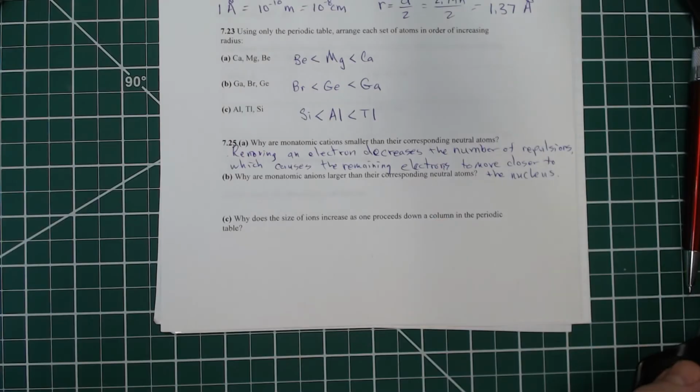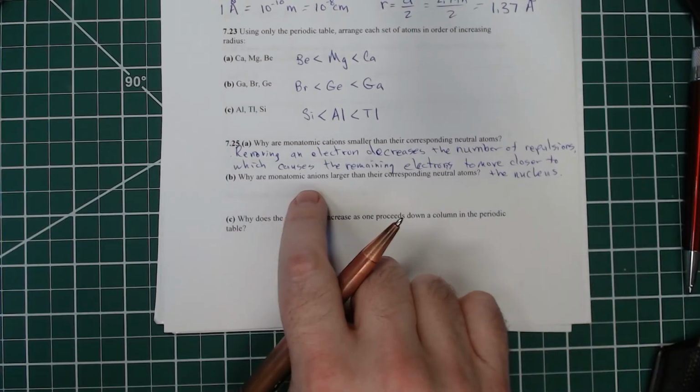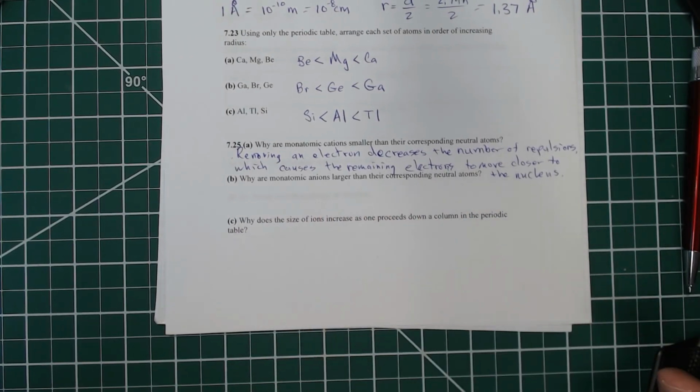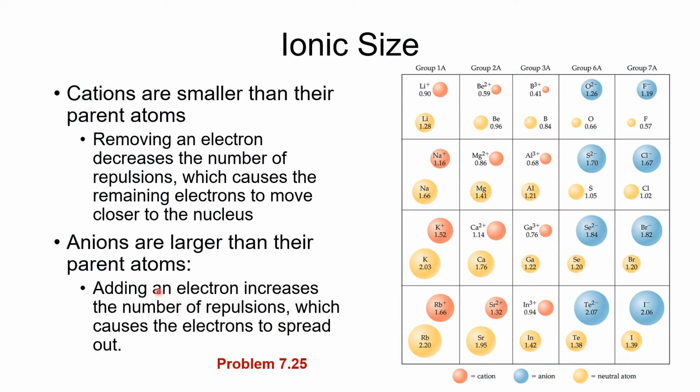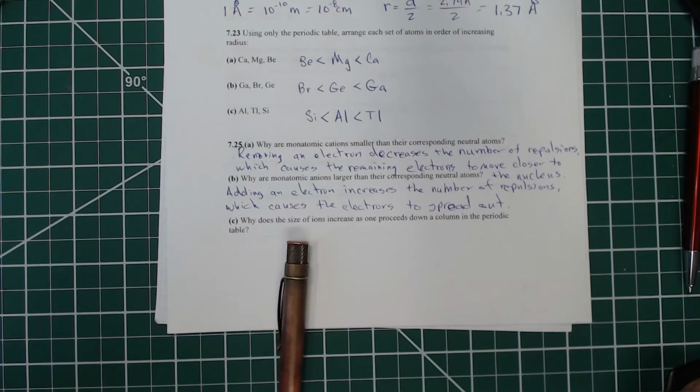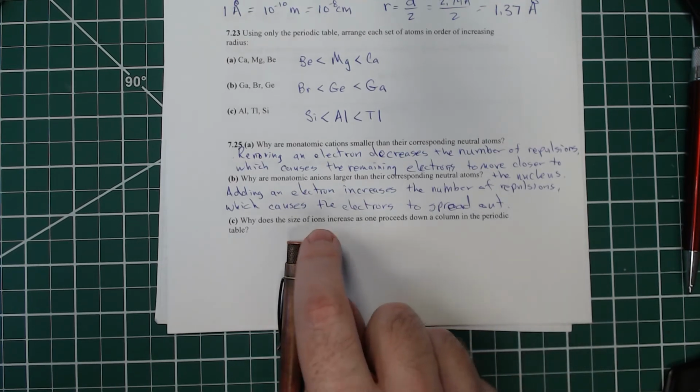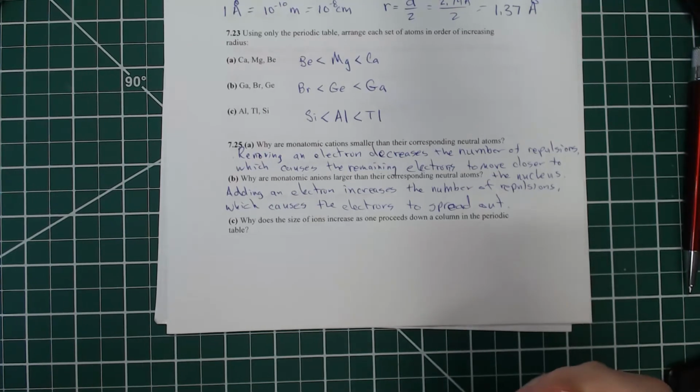On part B, you'll see why are monatomic anions larger than the corresponding neutral atoms. Well, we're going to come back over here. It says adding an electron increases the number of repulsions, which causes the electrons to spread out. Okay, I paused the recording for a second so I could write that down so you didn't have to watch me write that down.